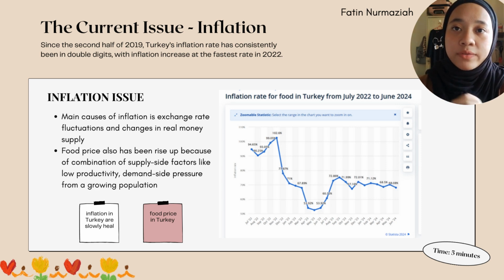The main reason why all of this happened was because of exchange rate fluctuations and changes in real money supply. Also, high prices of imported inputs and consumption goods can be one of the reasons too. For the issues here, the fruit price has been increasing by 68.5% in April 2024. The inflation of food prices happened because of demand side pressure from a growing population and also low productivity.